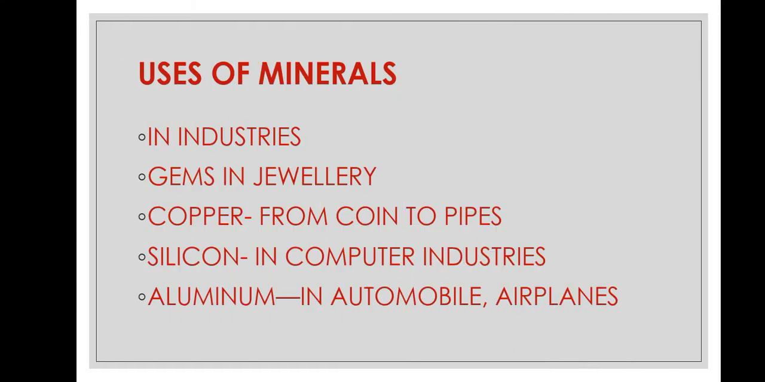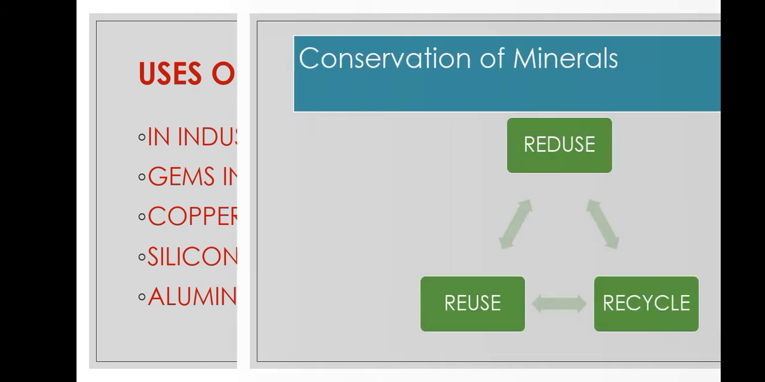Minerals can be used in different ways. In many industries, minerals are being used. Gems are hard minerals, can be set in various styles for jewelry. Copper can be used for making coins to pipes. Silicon is used in computer industries. Bauxite is the ore of aluminium. This aluminium is used in automobiles, airplanes, etc.